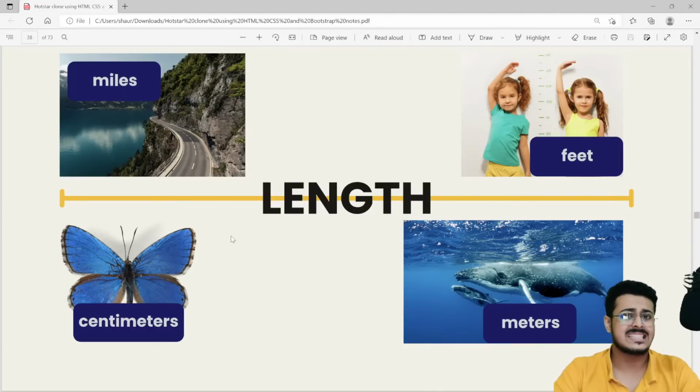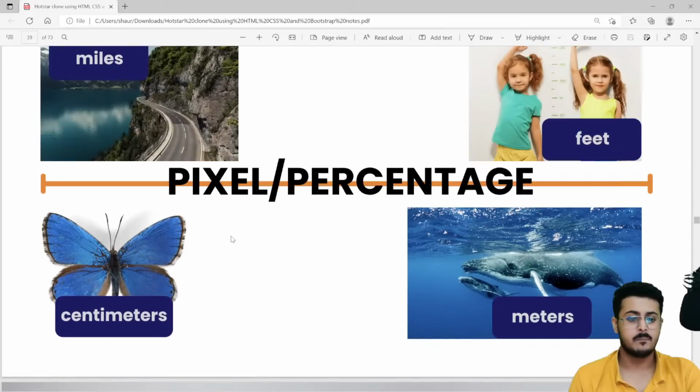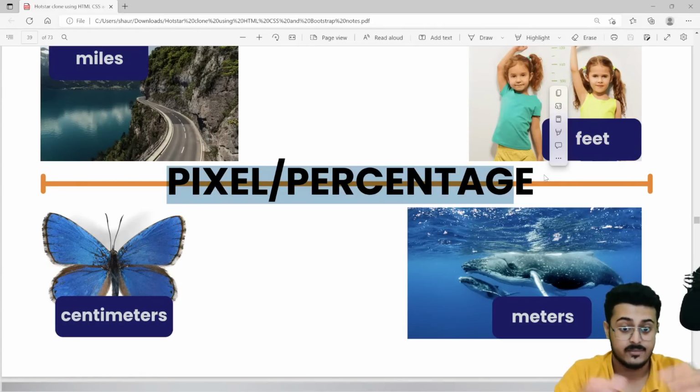Now, what is happening when you are developing a website? When you are developing a website, at the end of the day, how are you able to determine length in a website? For that you have units like pixels and percentage. The units that you use inside a website that you are developing are pixels or percentage. We will be understanding these concepts. Let's first understand a display.